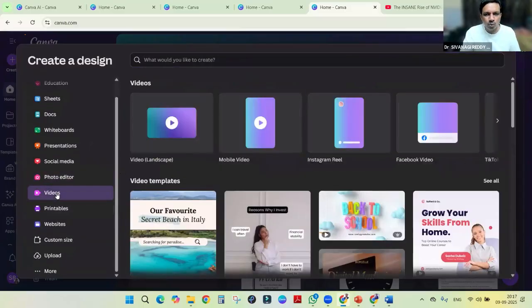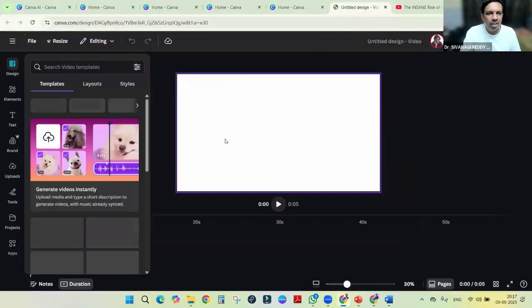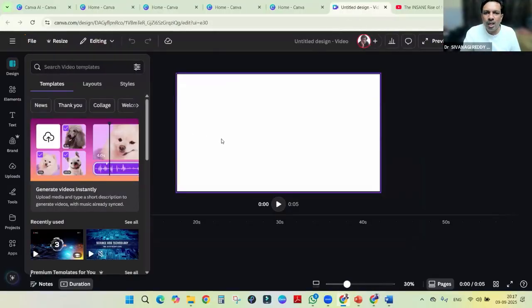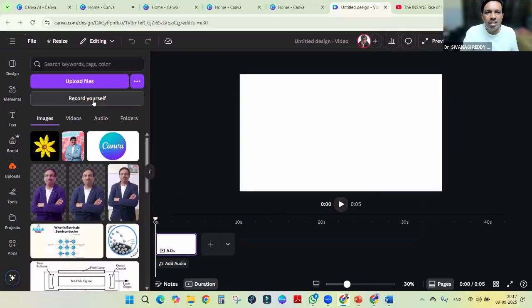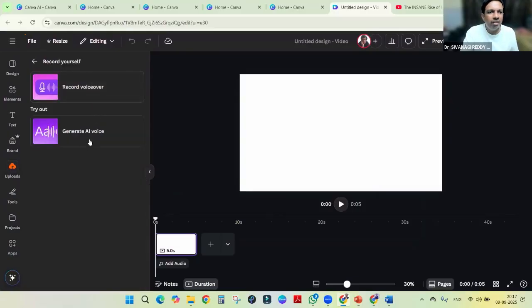Then videos. So mobile video, Instagram reels, Facebook reels, those things you can do. Then you can create and you can edit as well. In create, here upload is there. Just click record yourself.